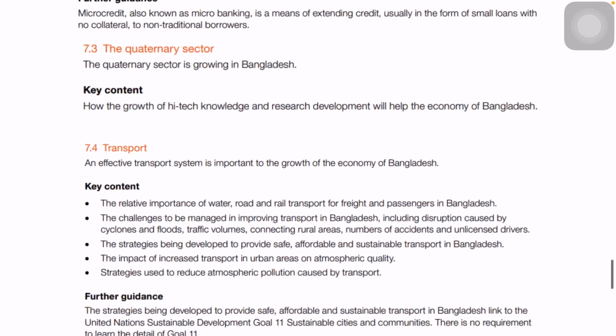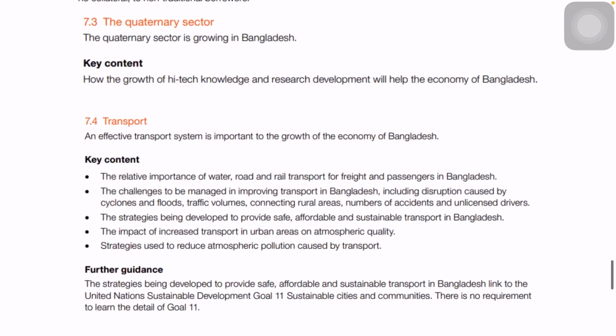Then we have the quaternary sector here under topic 7.3. Though it is a part of topic 4, this quaternary sector has more to do with this topic, the service sector, which is about high tech knowledge and research and development. As I mentioned earlier, the quaternary sector is mainly about artificial intelligence and technology. It has helped people to give services.